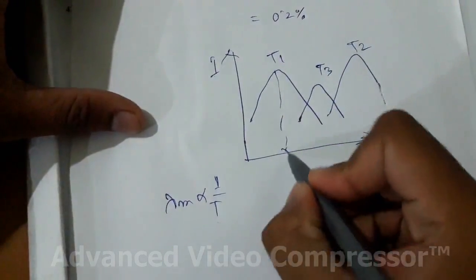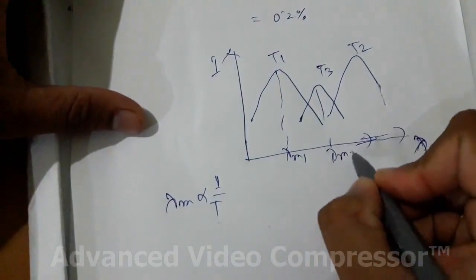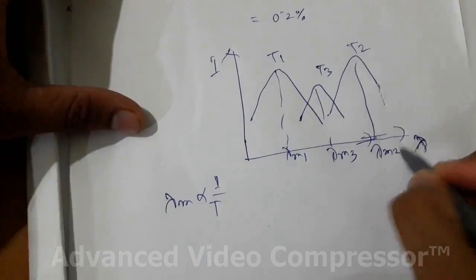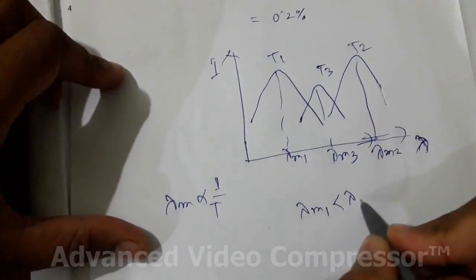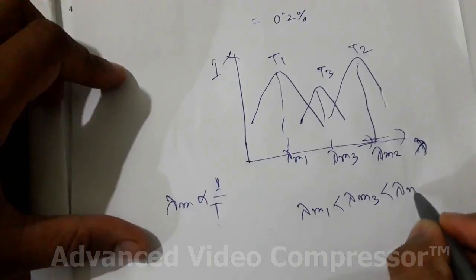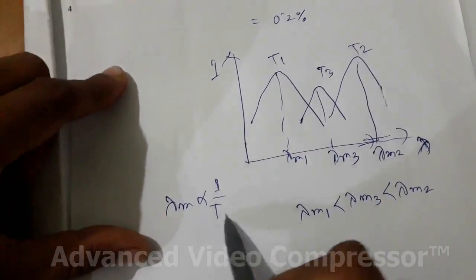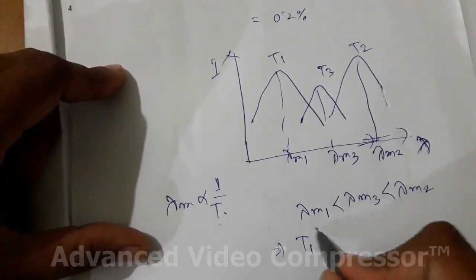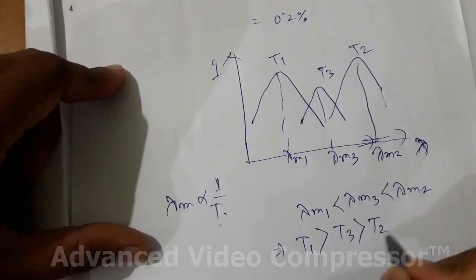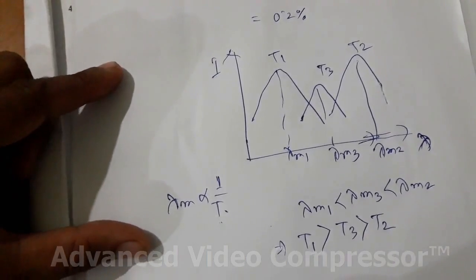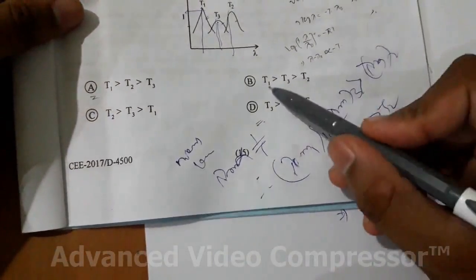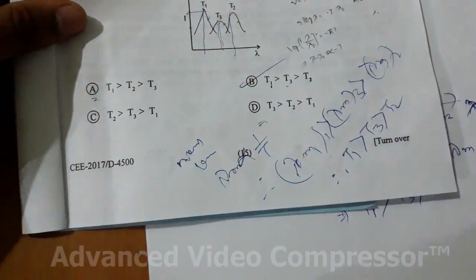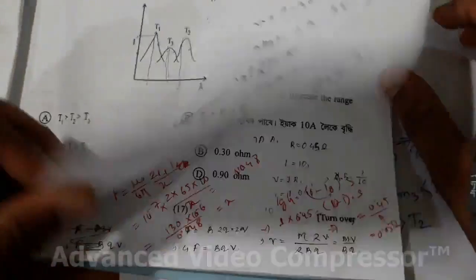So for first, this is lambda m1, this is lambda m3, this is lambda m2. So definitely lambda m1 is less than lambda m3 is less than lambda m2. Since it is inversely proportional to temperature, definitely T1 is greater than T3 is greater than T2. So here you can say T1, T3, T2. So this option is correct. So next, let's go to the next question.